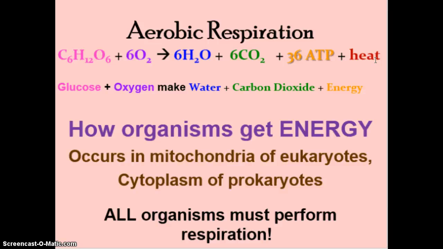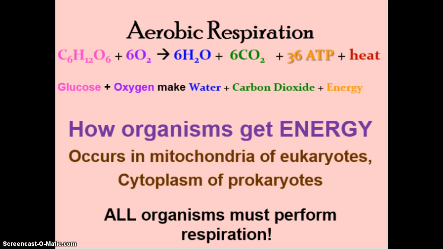And because this is the only way they get energy, this has to happen in absolutely every organism, including plants. Make sure you know that. They don't just do photosynthesis, they also do respiration. And this is usually going to occur in the mitochondria of their cells in any eukaryotes, remember eukaryotes is anything with a nucleus and membrane-bound organelles. And in prokaryotes, since they don't have those membrane-bound organelles, it will happen in their cytoplasm. But either way, all organisms have to perform respiration in order to get energy in the form of ATP.